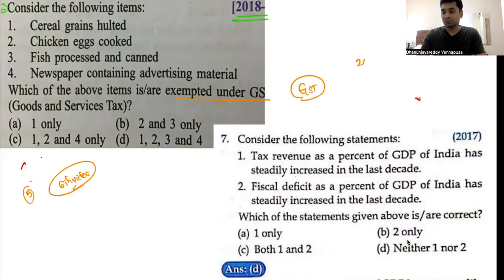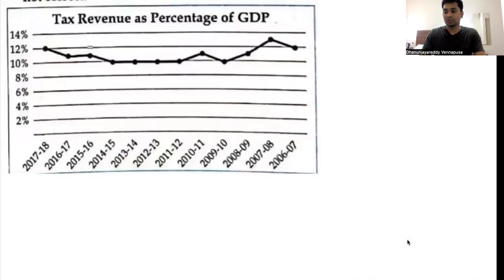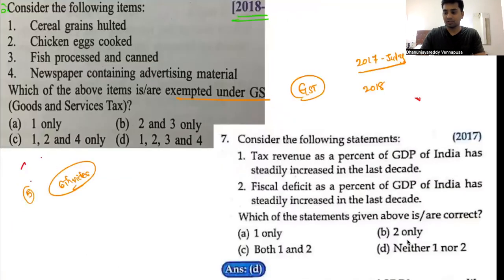So GST was introduced in the year 2017, in June or July 2017. Now the question was asked in 2018, right? There was a similar question that they asked even in 2017. So in 2017 and 2018 there were questions on the so-called GST. This is what I said: whenever a new tax structure is brought by the government, definitely UPSC will ask this question.